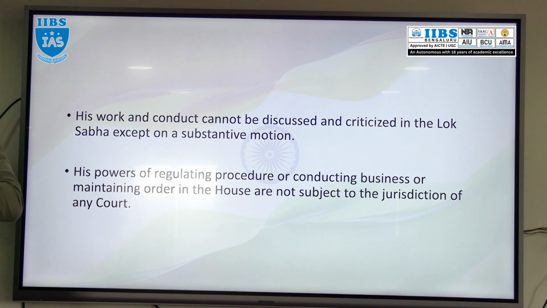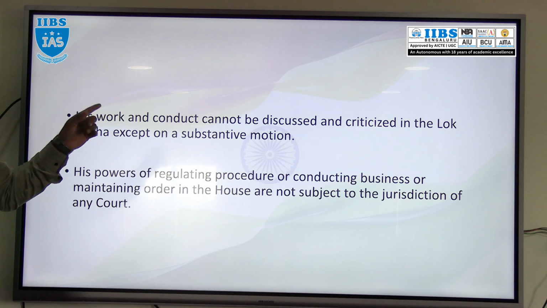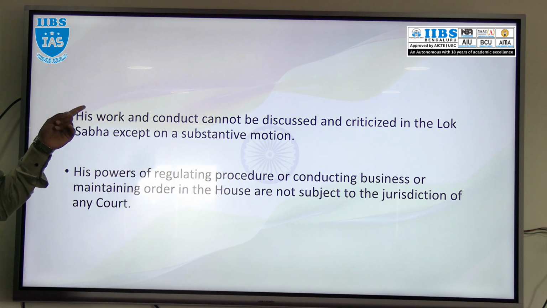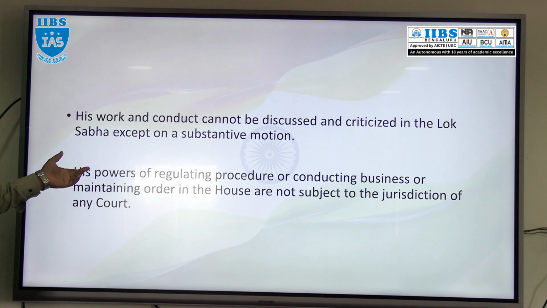No court of law can give instructions to the Speaker of Lok Sabha regarding the conduct of business, maintaining decorum of the house, or regulating the house business. So it cannot be done.